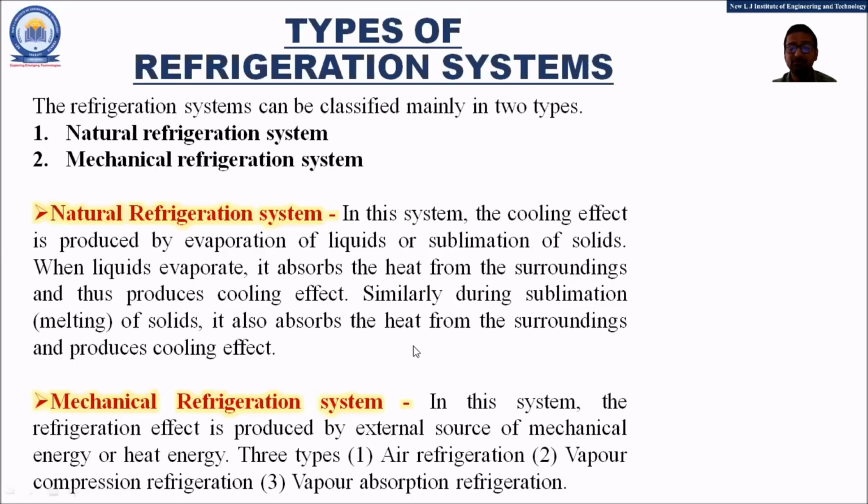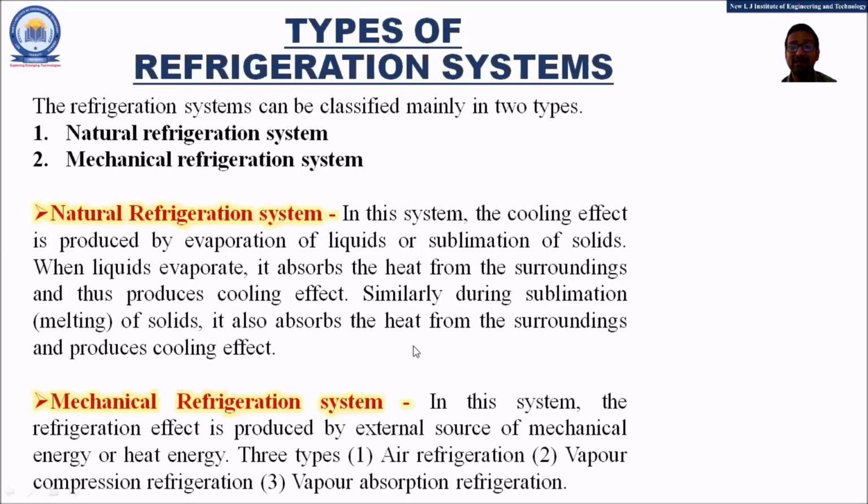In this system, the refrigerating effect is produced by the external source of the mechanical energy or the heat energy. And since in this system we are using the mechanical energy or the heat energy for producing the refrigeration effect, therefore the name is given, that is mechanical refrigeration.